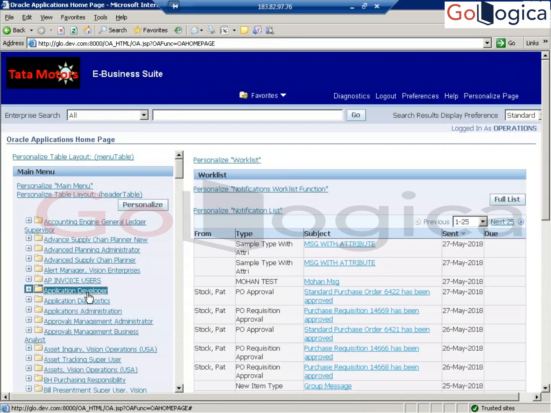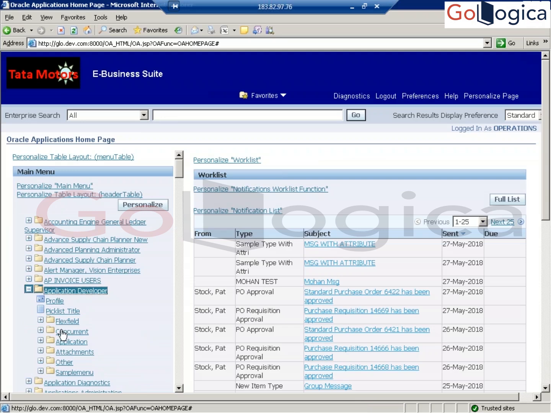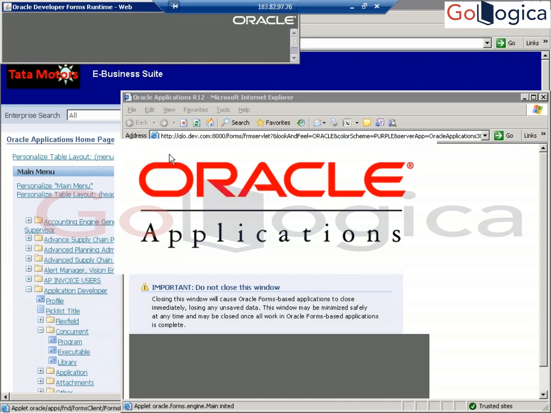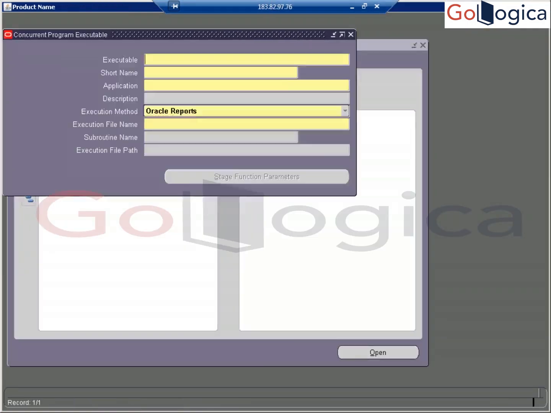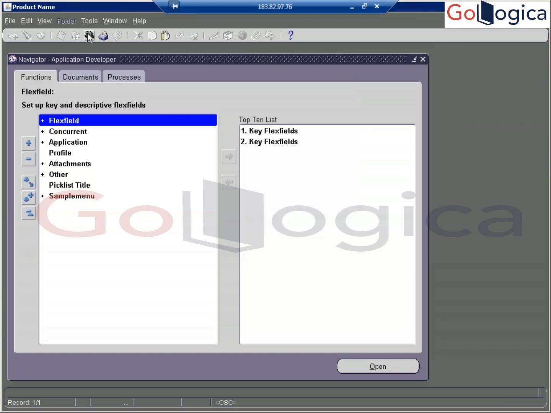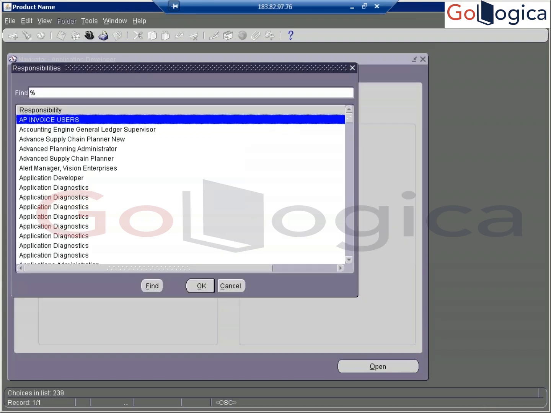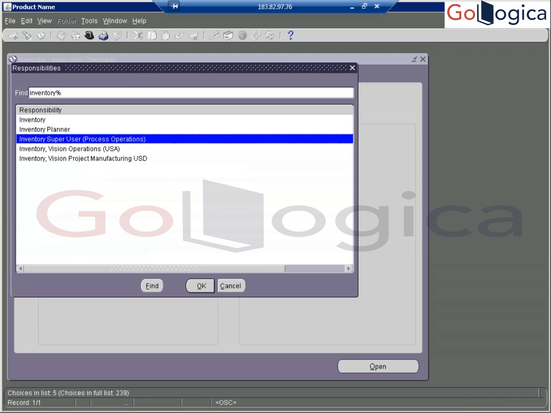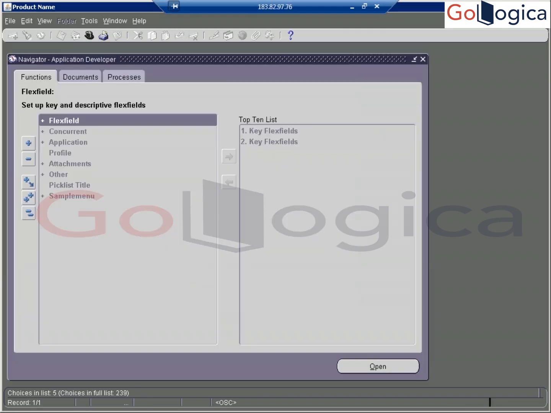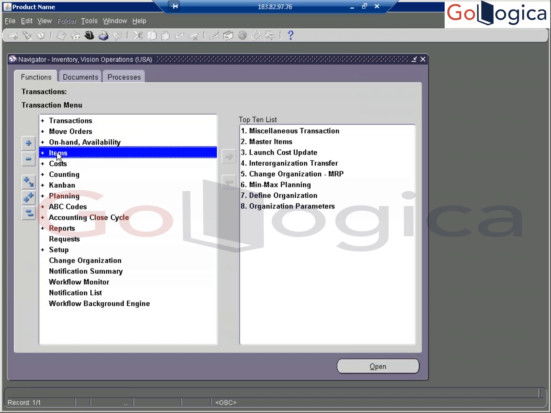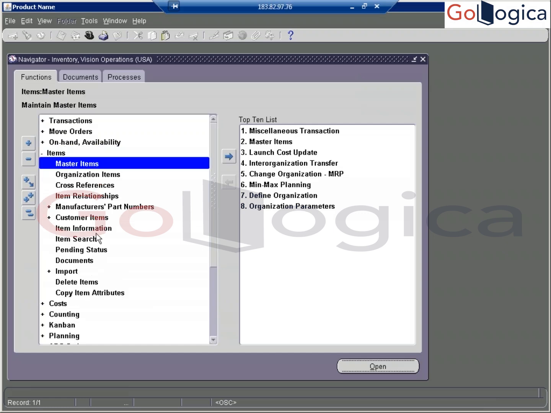I'm going to open any one form for navigation purposes. Inventory, Vision Operations USA, and then Items, and then Master Items.